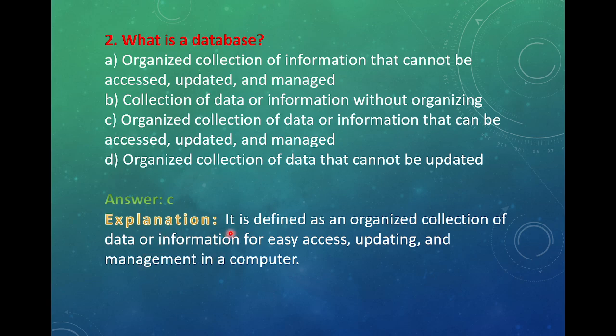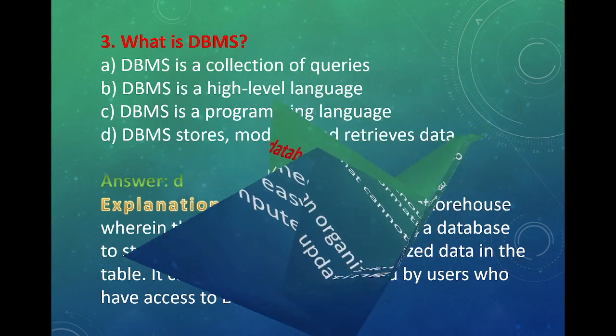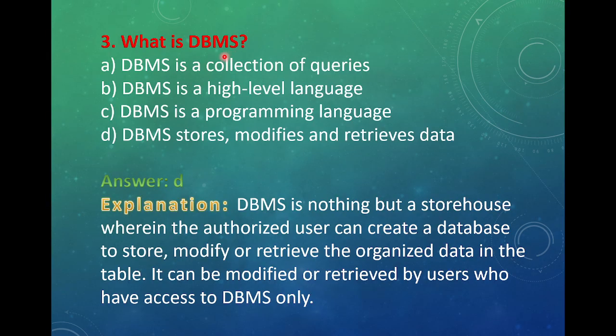Explanation देखिए। It is defined as organized collection of data or information for easy access, updating and management in a computer. Third question देखिए। What is a DBMS? A, DBMS is a collection of queries. B, DBMS is a high-level language. C, DBMS is a programming language. D, DBMS stores, modifies and retrieves data. Answer is D, DBMS stores, modifies and retrieves data.